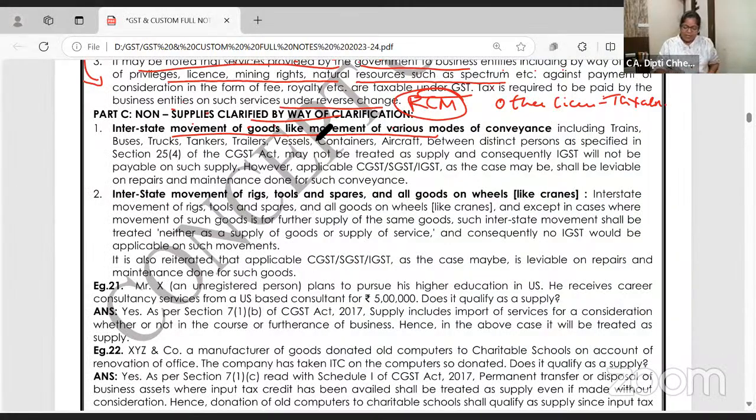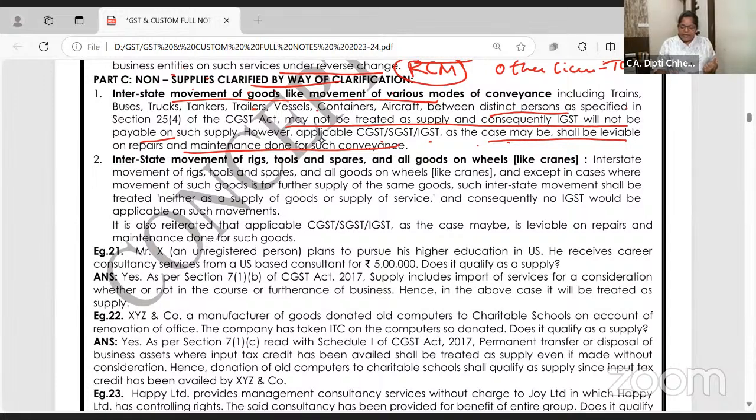Read it. Look. Interstate movement of the goods, trains, bus, trucks, tankers, trailers, vessels, containers, aircraft between distinct persons may not be treated as supply. Consequently, no IGST will be charged. However, applicable CGST, as the case may be, shall be leviable on the repairs. On repairing it will definitely be charged, otherwise not, but on repairing definitely.